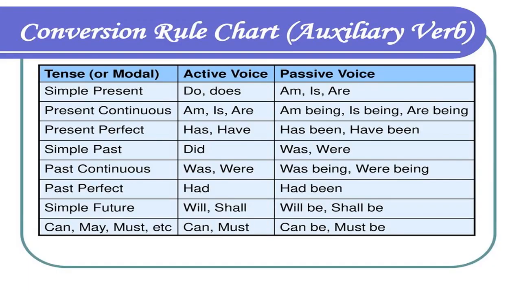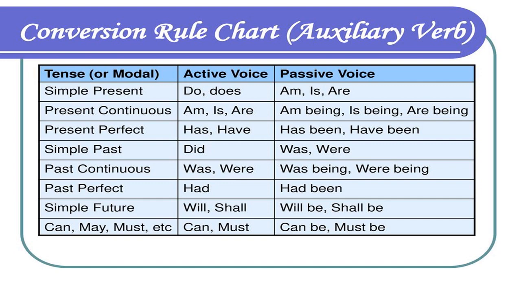Now, the conversion rule chart: how are we going to convert auxiliaries? If the tense is simple present, then do or does will be changed to is, am, are. If it is is, am, are in present continuous, that will remain is, am, are only, but in place of ing, being (be plus ing) will be used. If present perfect, that is has or have, then been will be used: has been, have been.